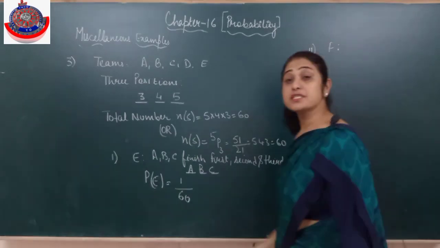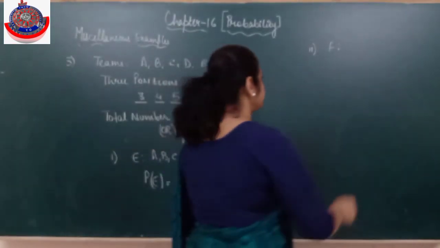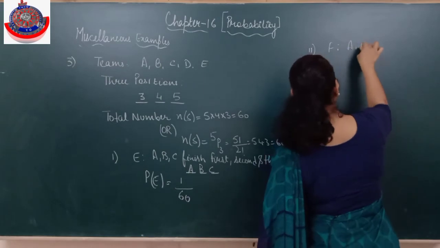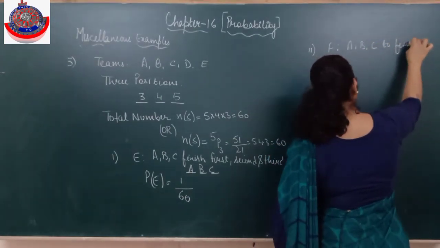Now the second part. Let F be the event. I hope the first one is clear to everyone. The second is: what is the probability that A, B, C are the first 3 to finish in any order?